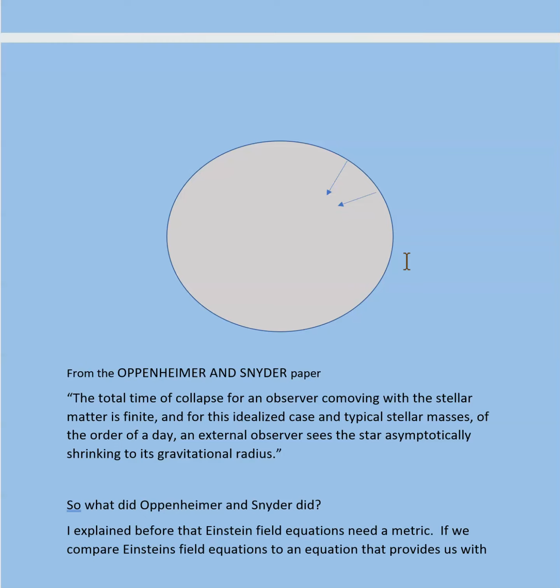And Oppenheimer and Snyder went further and showed that if the mass is more than 2 or 3 times bigger than our sun, this thing is going to collapse indefinitely to zero, and that's called the black hole.